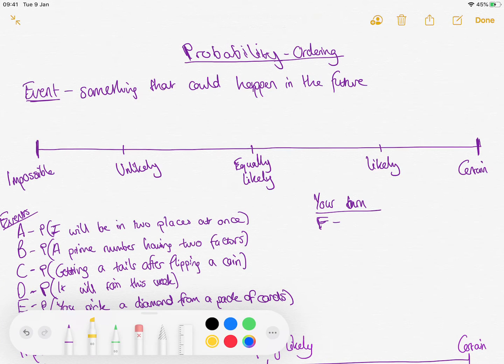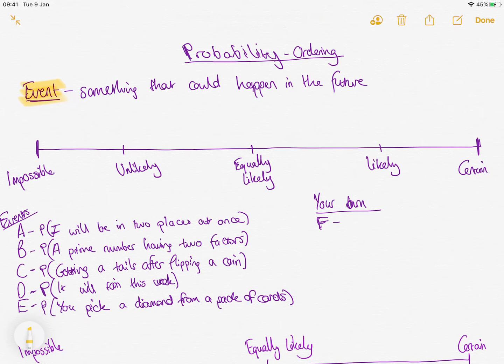So, there's lots of writing here, so I'm just going to try and talk through it. Is that an event? So, an event is something that could happen in the future. That's our definition within probability. And we talk about the probability of events happening. Probability is all about the likelihood of events happening. So I'm going to introduce it using words. Then, because we're mathematicians, the next example we look at is going to be to do with numbers.